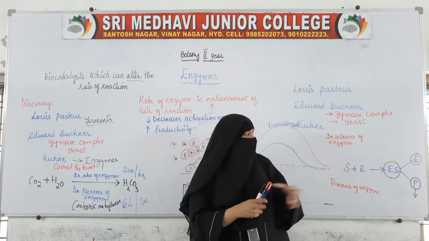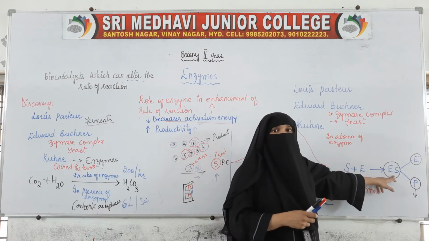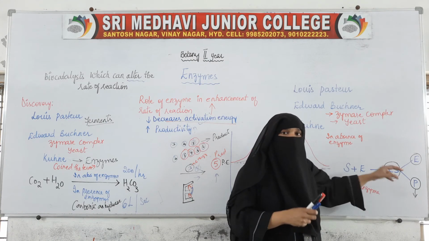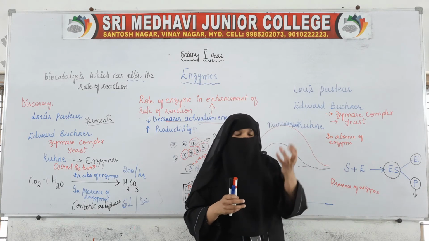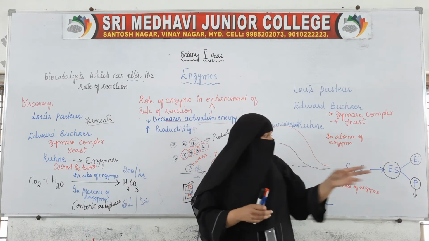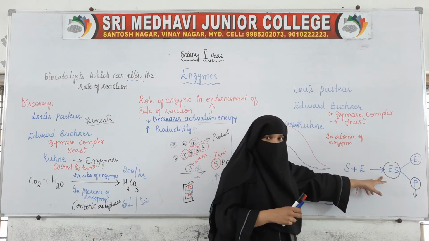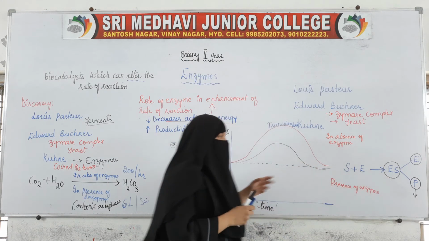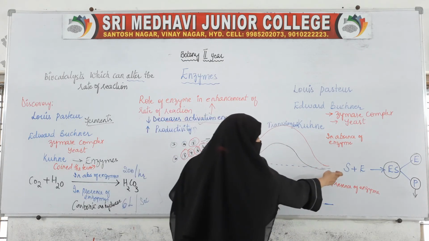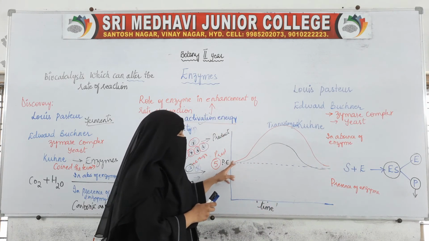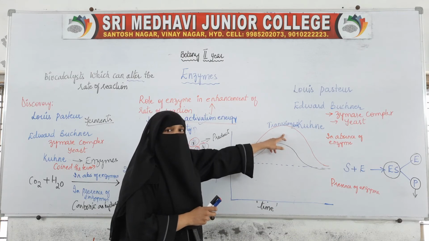Now this enzyme substrate complex is a transition state, a temporary state, and from this temporary state the enzyme has to be removed so that we can get the product. So this is the transition state. For this transition state to come, the substrate should possess potential energy.